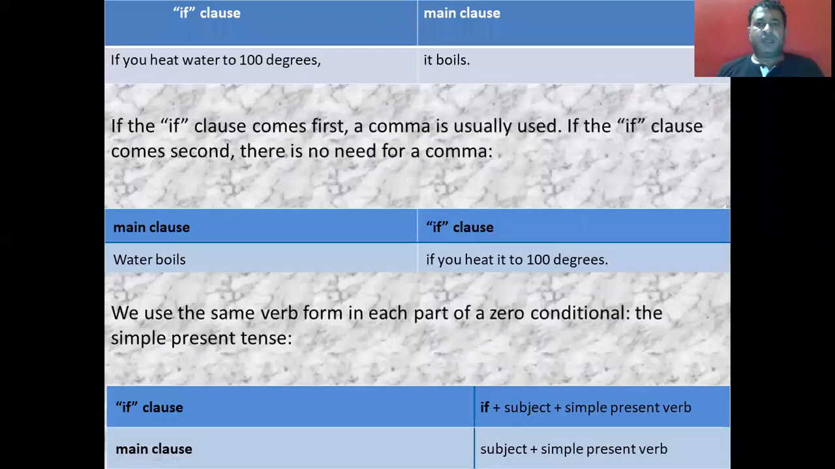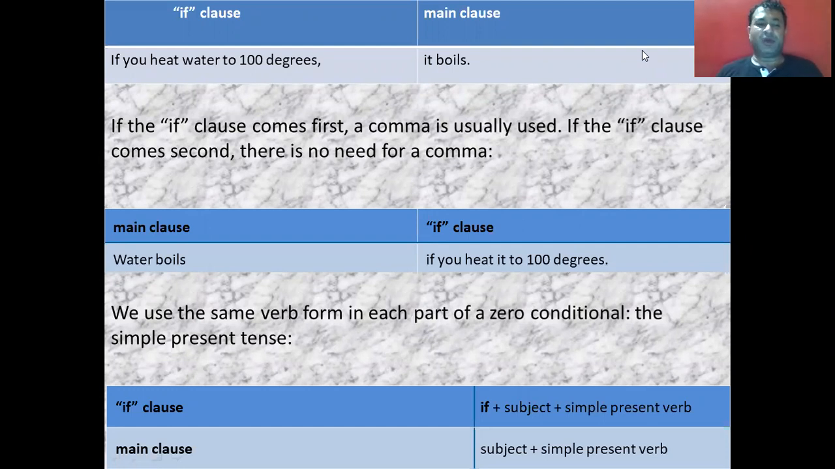So in the second paragraph, the if clause is at the end. So there is no need for a comma after the main clause or after the first part of the sentence. Water boils if you heat it to 100 degrees Celsius. So we use the same verb form in each part of a zero conditional.